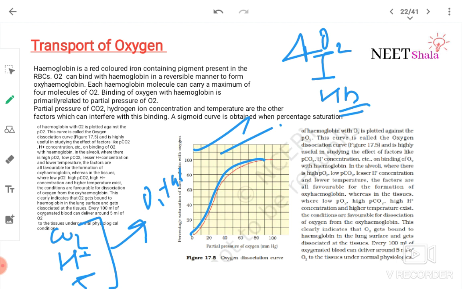This curve is called the oxygen dissociation curve and is highly useful in studying the effect of factors like partial pressure of carbon dioxide and H plus concentration in the alveoli.